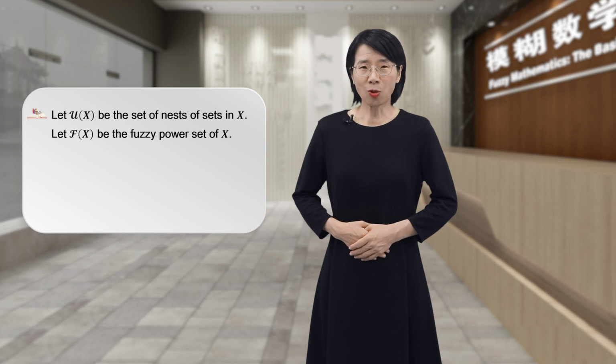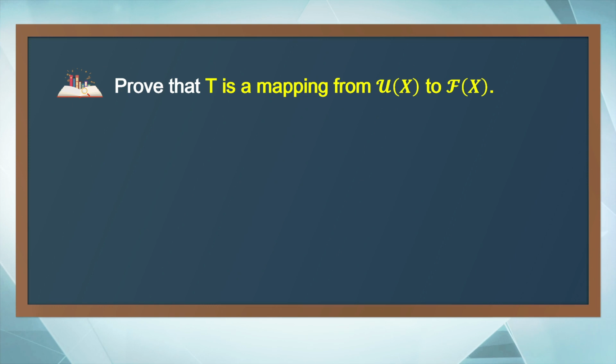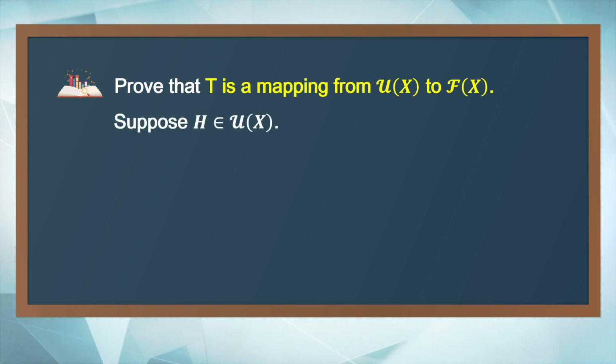Define T as follows. T of H is the union of the scalar multiplication of lambda and H of lambda, where lambda is in the closed interval from 0 to 1. First, we will show that T is a mapping from the set of nests of sets to the fuzzy power sets. Suppose H is a nest of sets.